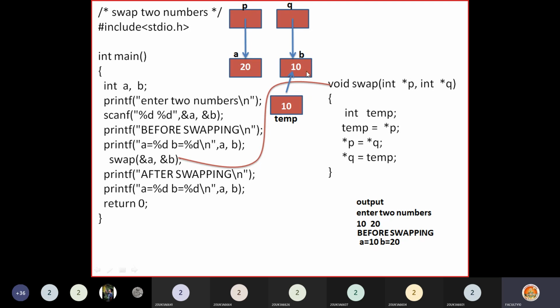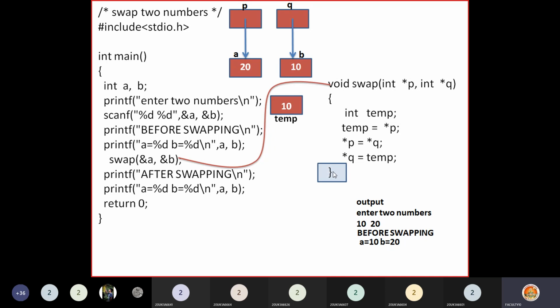Now you are making changes into the actual locations of a and b here. So now a and b values are changed. Those changes you did inside the function, but the actual a, b values have changed here.